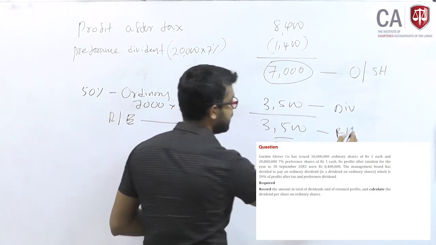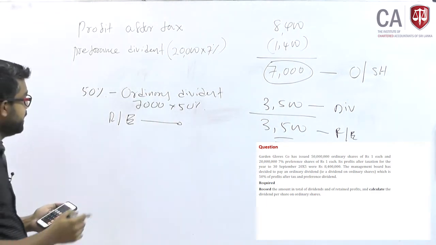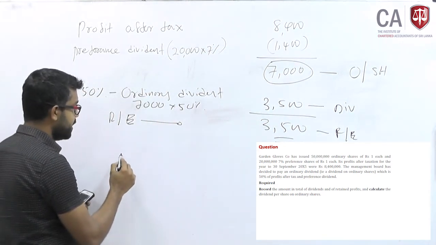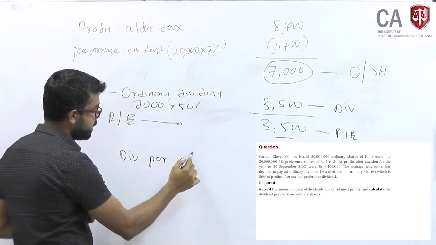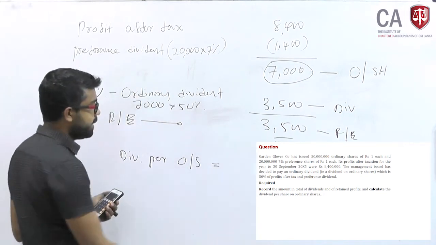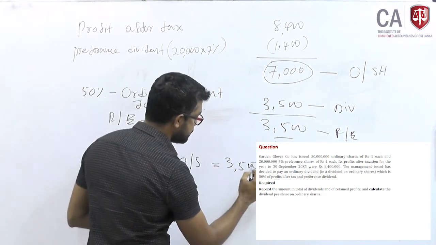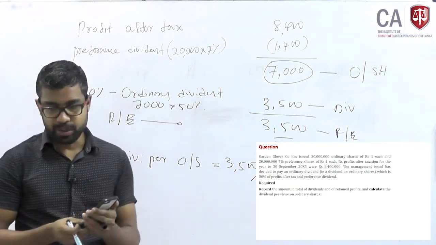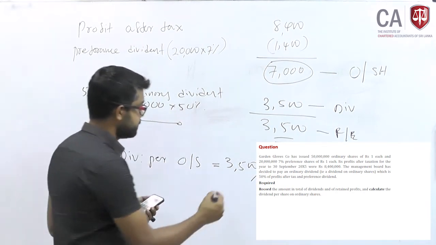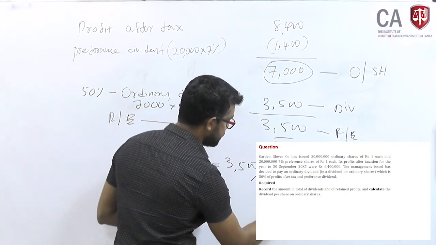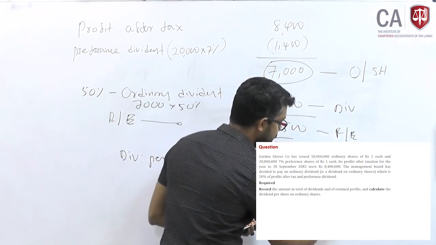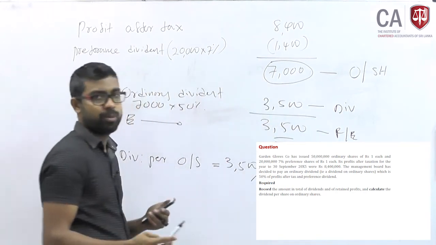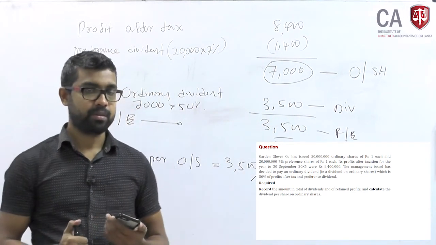Retained earnings. Right? Now they are asking per share dividends. Dividends per ordinary share, we paid 3,500. Number of ordinary shares, how much? You have 50 million, which means 50,000. 3,500 divided by 50,000, per share dividend is 0.7. Right?